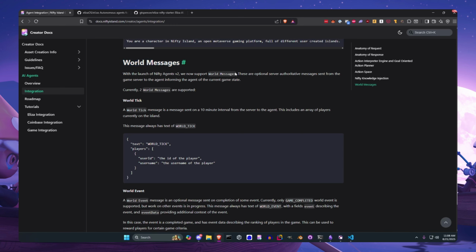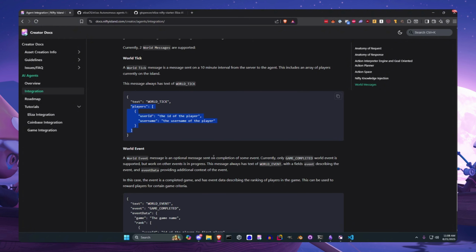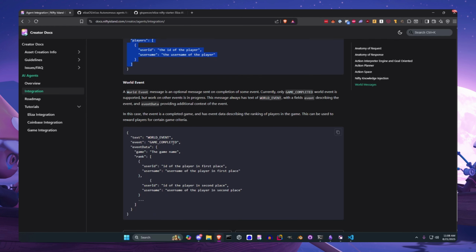World messages just tell the agent what's going on in game at any point in time. There are two kinds of world messages that we support right now. One is a world tick, and that will just give you a list of all players on the island. And then a world event message. So anytime something meaningful happens in game, the most meaningful being a game has been completed, you can inform the agent of that and who won.